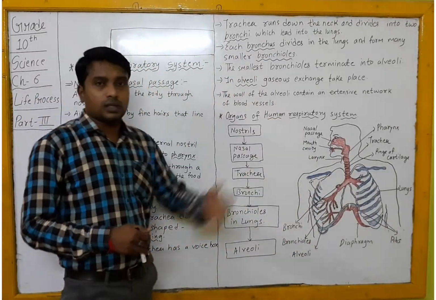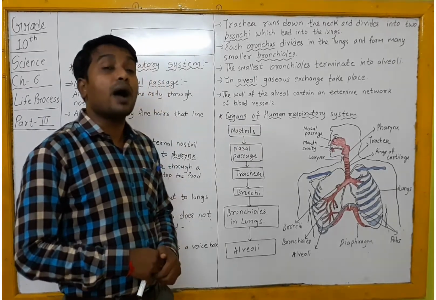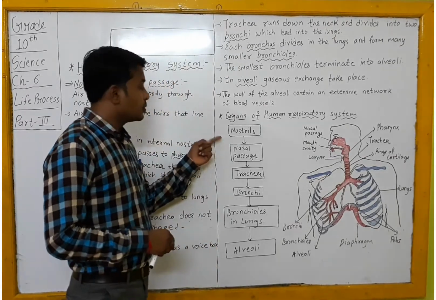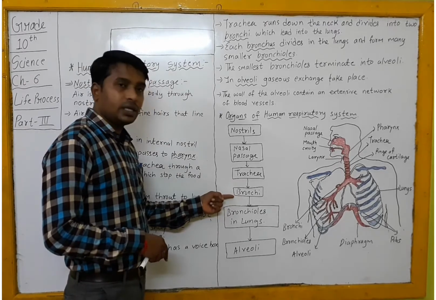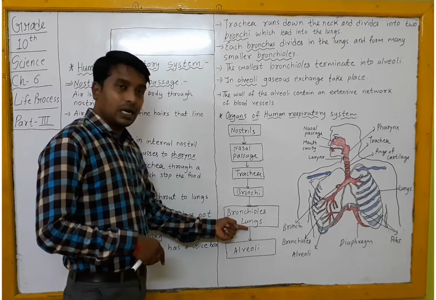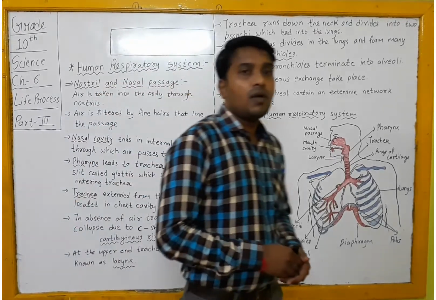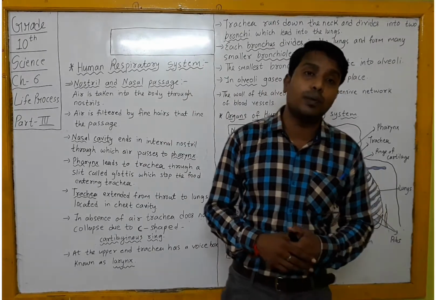Which are the main organs? First we learn about the main organs which actually take part in the process of respiration. That is the nostril, nasal passage, trachea, bronchi, bronchioles in lungs, and alveoli. These are the main organs which actually participate in the process of respiration taking place in human beings.